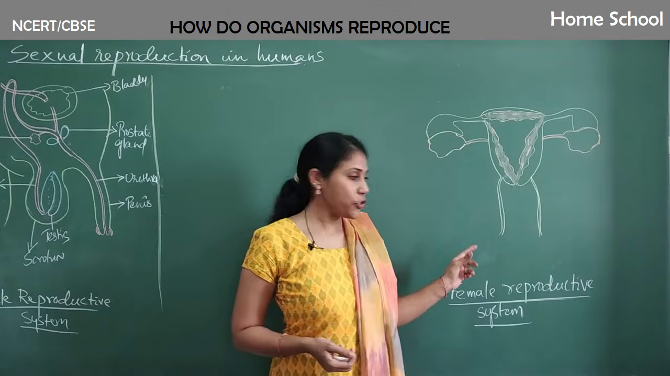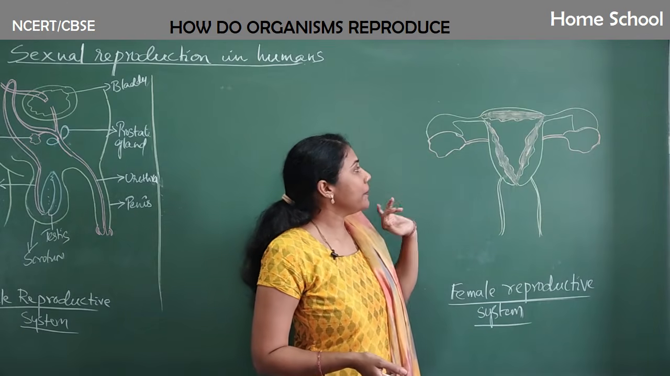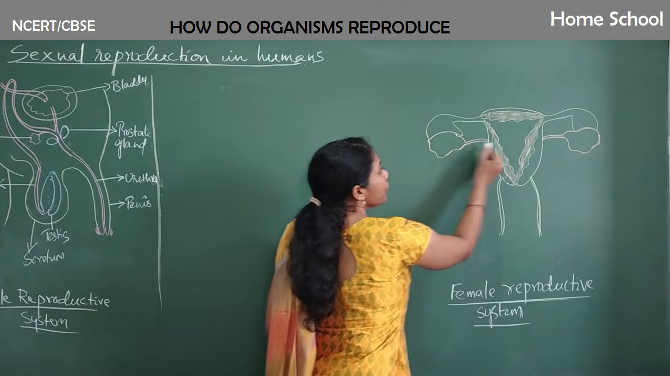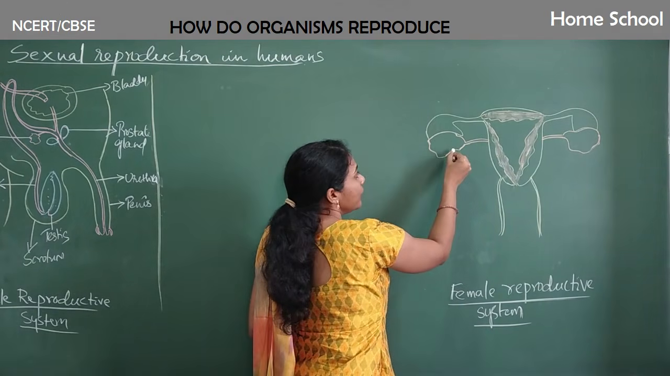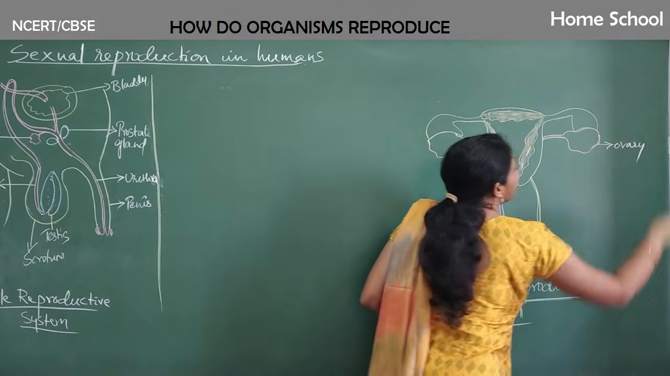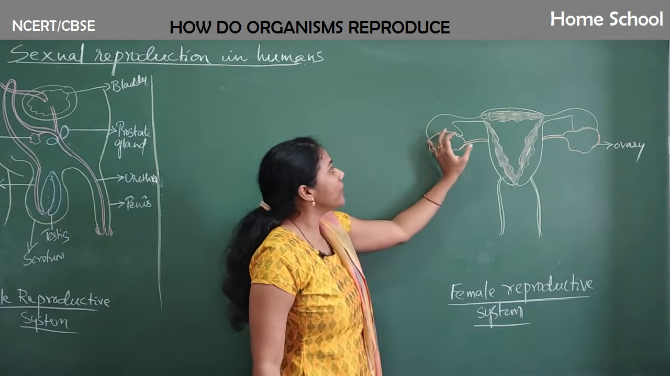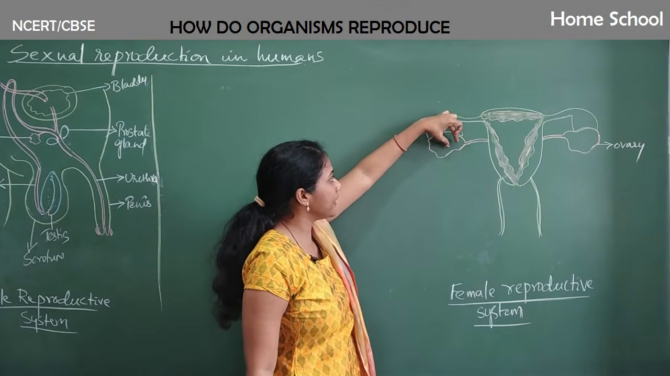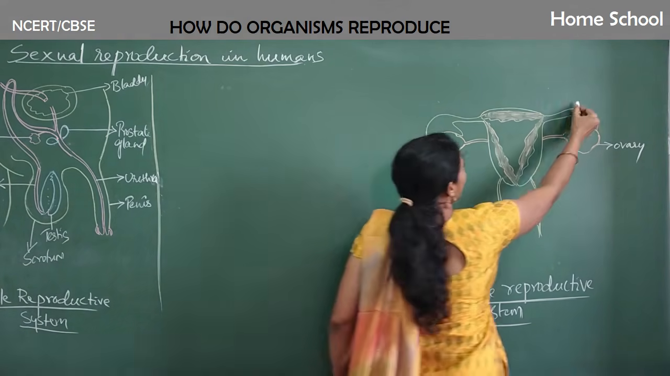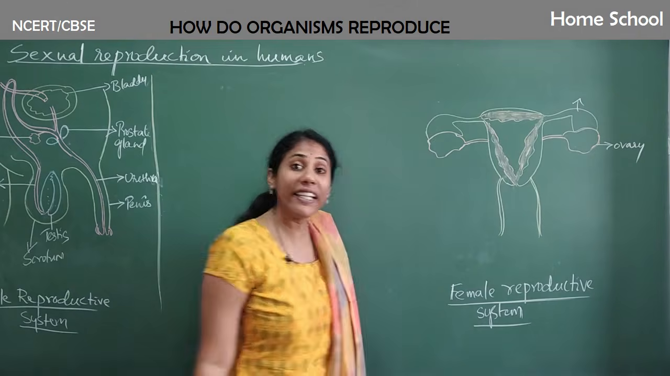Clear? Now let us talk about the female reproductive system. You can observe the diagram of the female reproductive system. The female reproductive system includes 2 ovaries. This is one ovary and this is another ovary. There are 2 tubes above the ovaries, one tube connected to one ovary, another tube connected to the other ovary, and this tube is called the fallopian tube, or it is also called the oviduct.